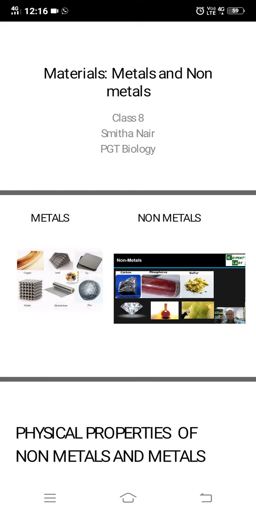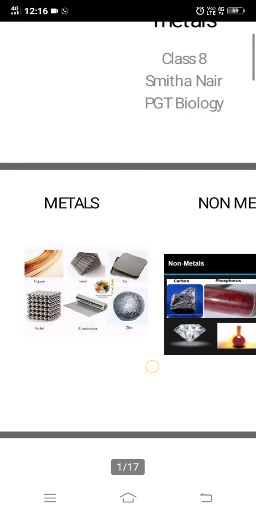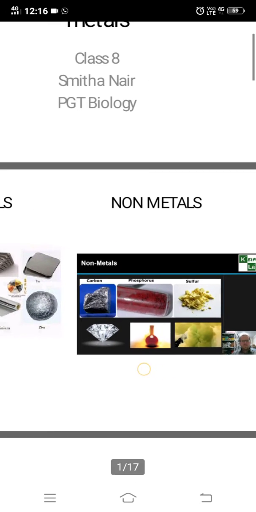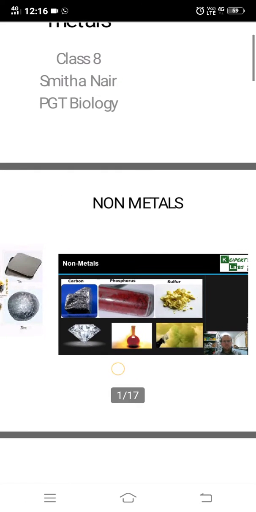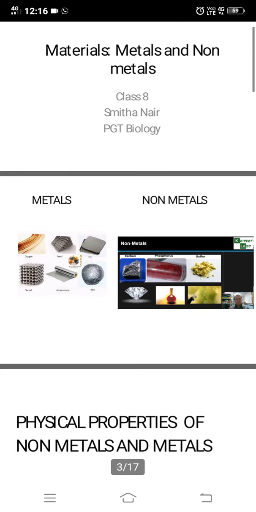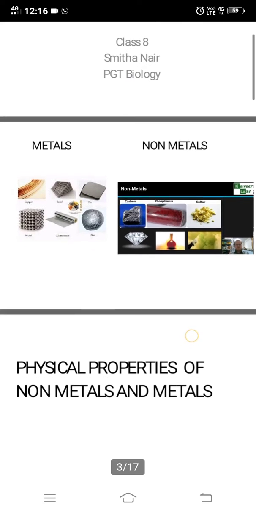Hello students, we will see the next chapter, that is materials, metals and non-metals. You can see the picture of some metals here: iron, copper, aluminium, zinc, all these are metals. And non-metals, you can see carbon, hydrogen, oxygen, all these are non-metals. So you will be learning in detail in this chapter. And as you go to higher classes, you will be learning more about metals and non-metals.